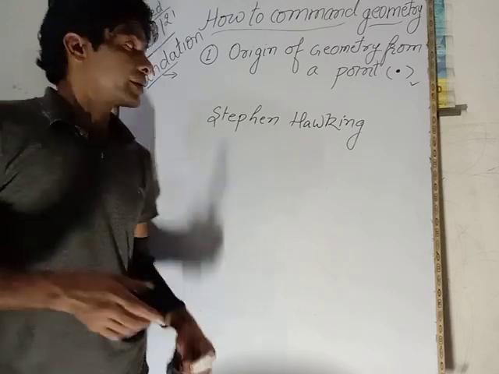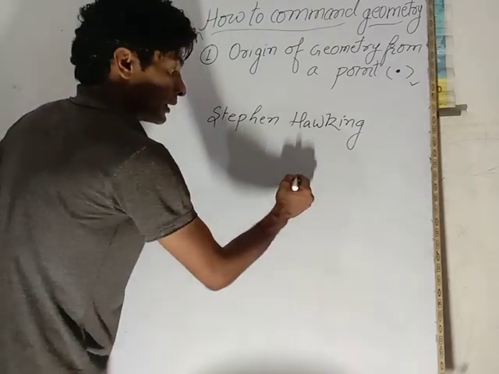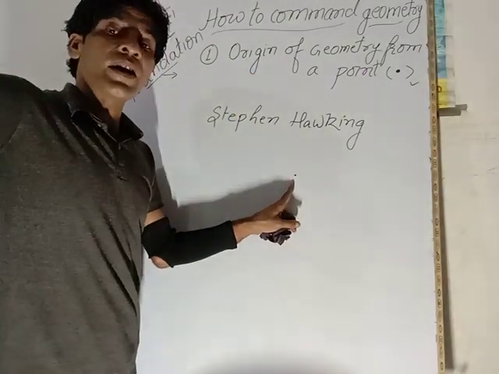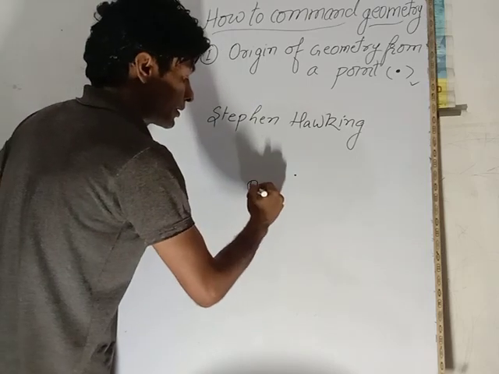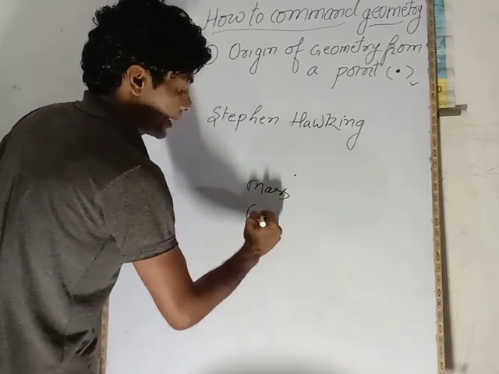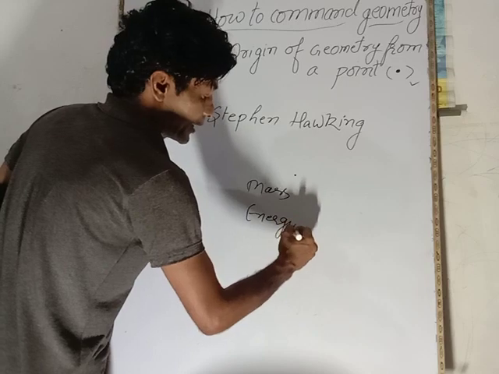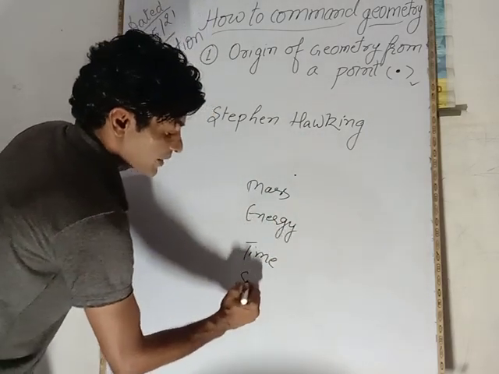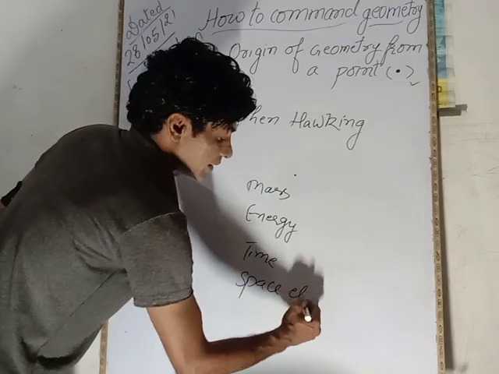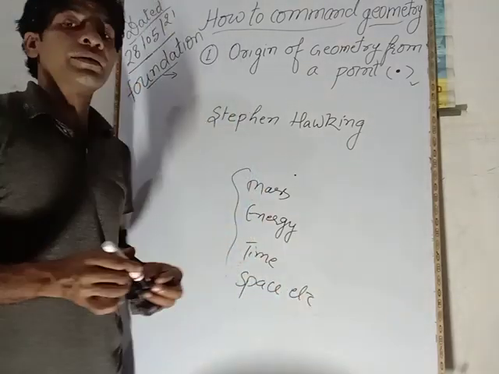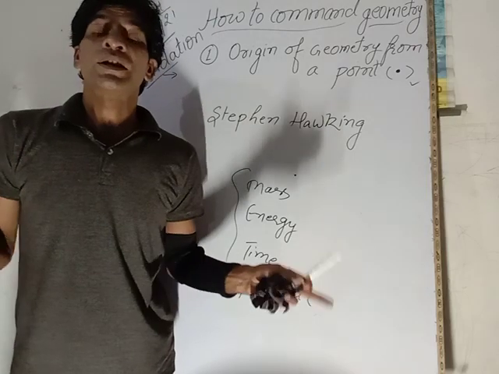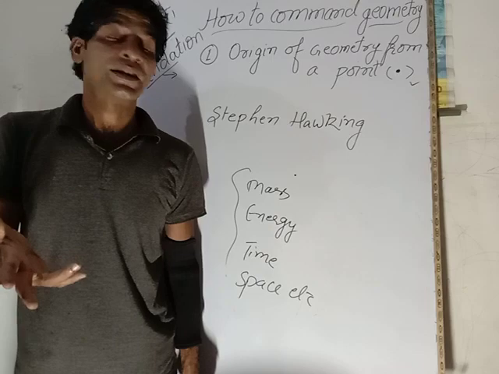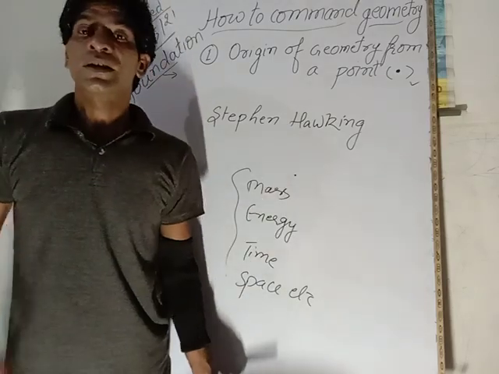Everything, just this very point object created this entire ordered universe, and from that mass, energy, time, space, etc. All these things created so much infinite universe.